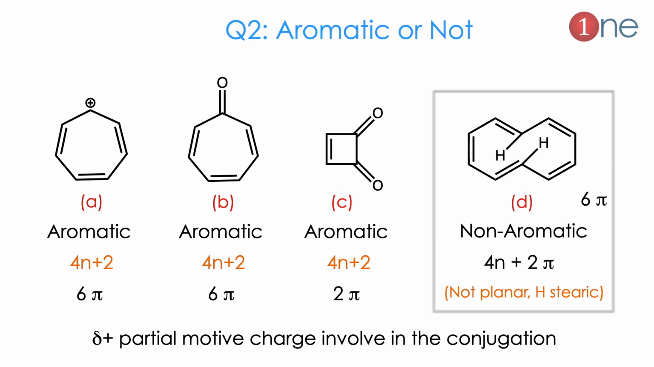The next question is also a similar category, whether it is aromatic or not. Here also you should count the pi electrons. The first system has 6 pi electrons, the second has 6, the third has 2, and the fourth has 10 pi electrons. So by theory all are aromatic. But the catch is that D is not aromatic because of the steric effect of hydrogen. So you should know that not only pi electrons, but planarity also plays a role in the conjugation.